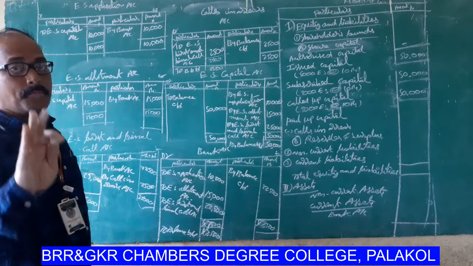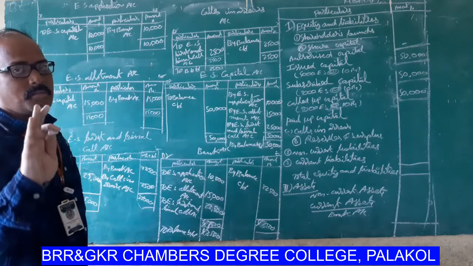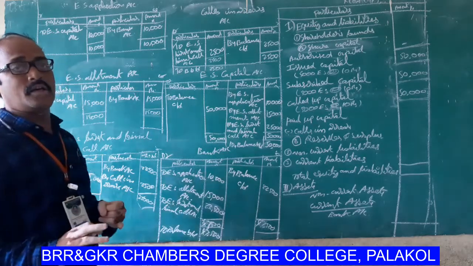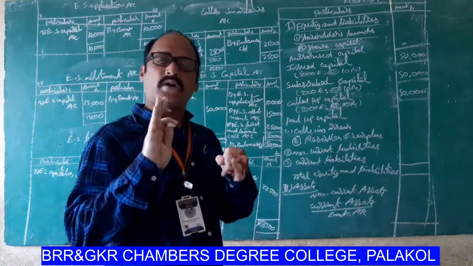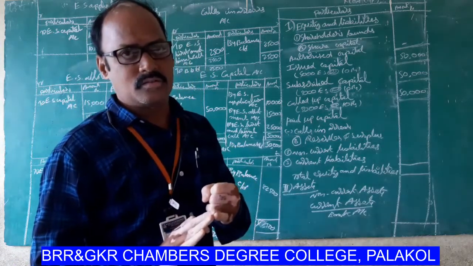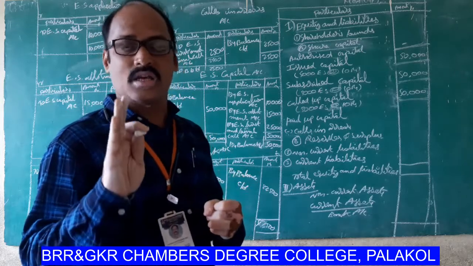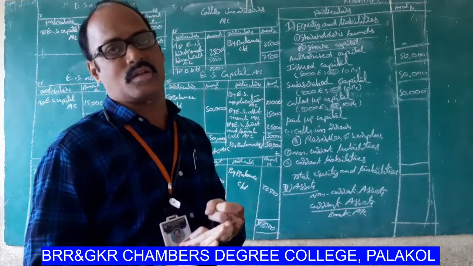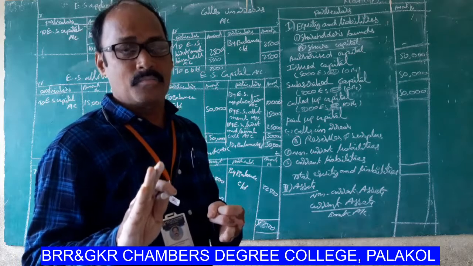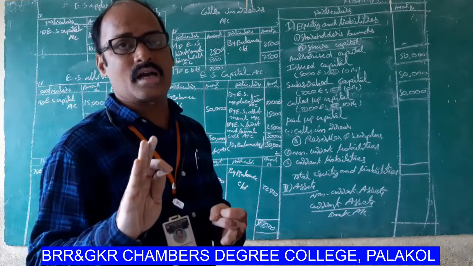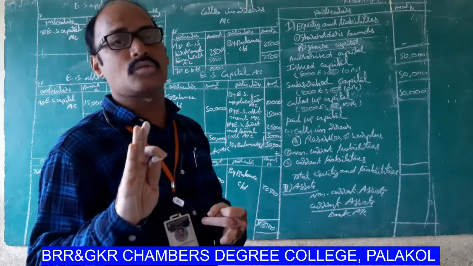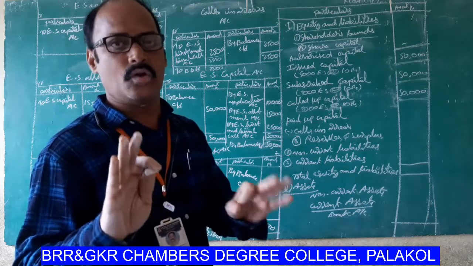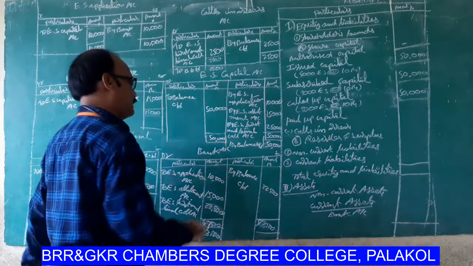Next one, bank account. Application money: the total application money received for 5,000 equity shares. The total allotment money received for 5,000 equity shares. But first and final call money received on only 4,500 equity shares. You know very well. Okay, look at that.